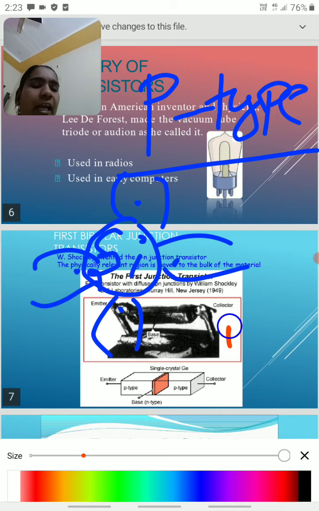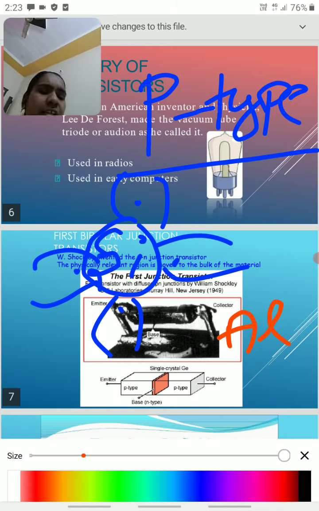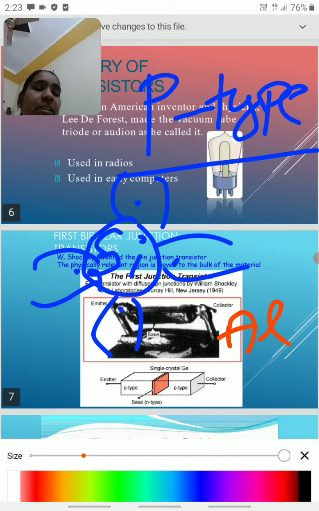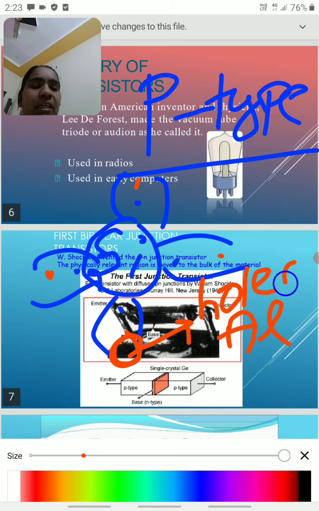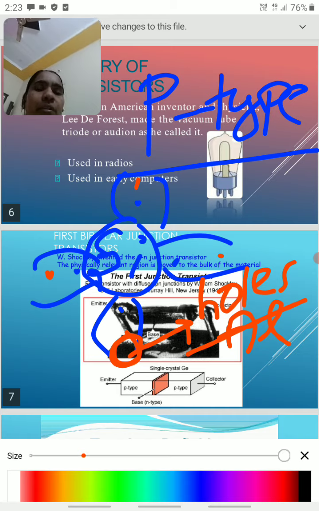But if we add aluminium, a third group element, aluminium gives only 3 electrons to silicon. One vacancy is there, and this vacancy we call a hole. What is meant by a hole? The absence of an electron we call a hole.